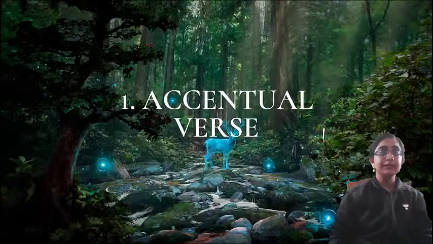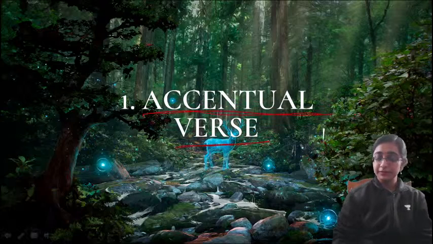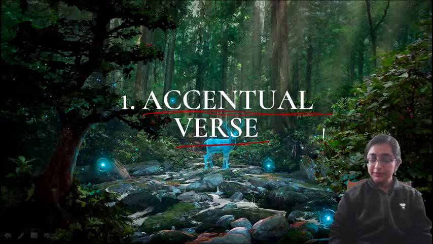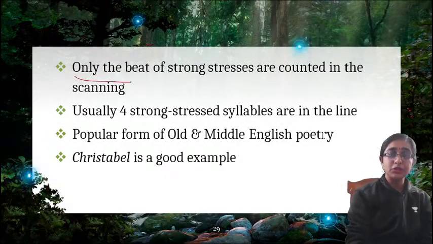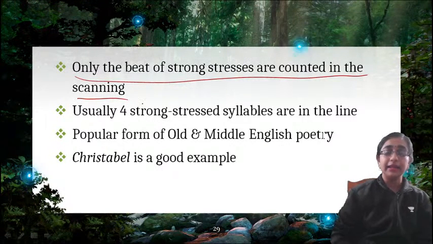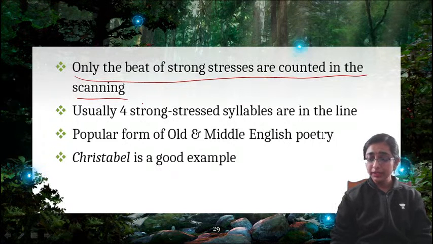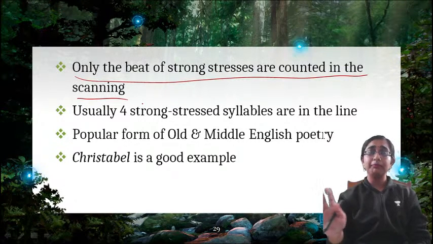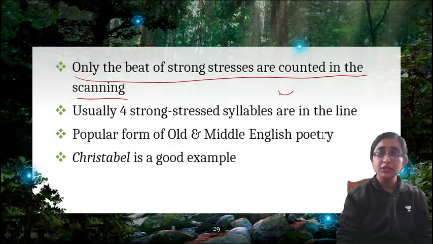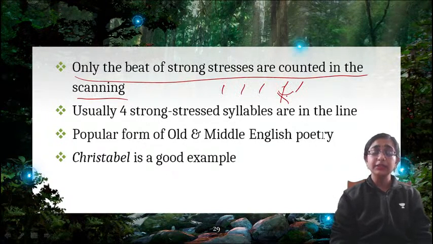So what are the major types? First is accentual verse. What is accentual verse? Accentual verse means only the beat of strong stresses are counted in the scanning. As the name itself suggests, it is based on accent. So only accented syllables are counted in the scanning. We actually don't pay any attention to unaccented ones, right? So only the stressed syllables are calculated in accentual verse.